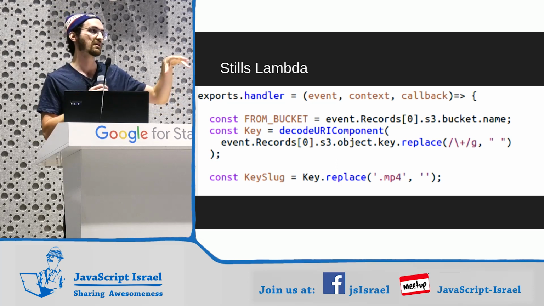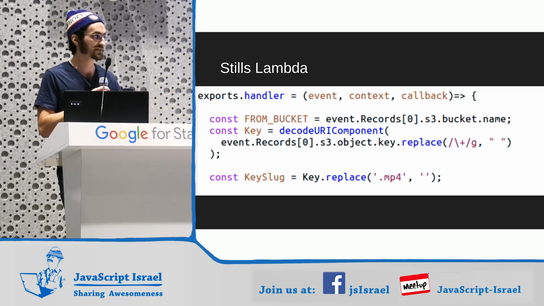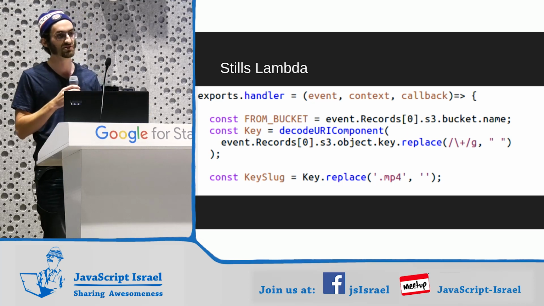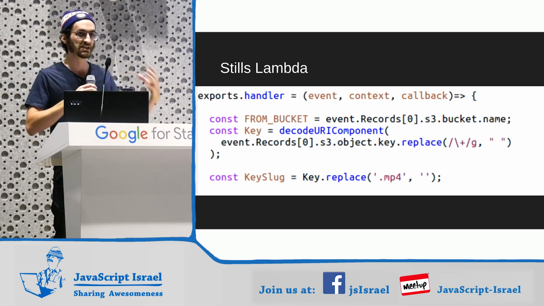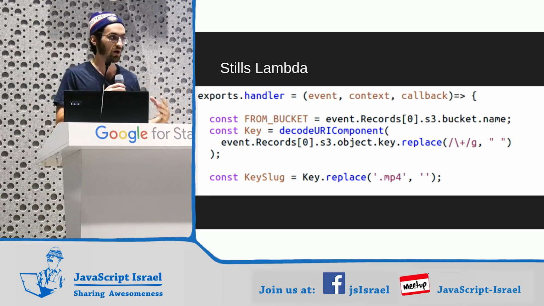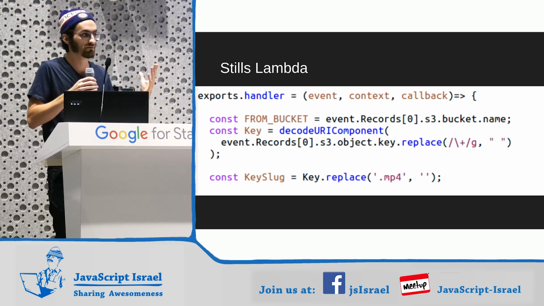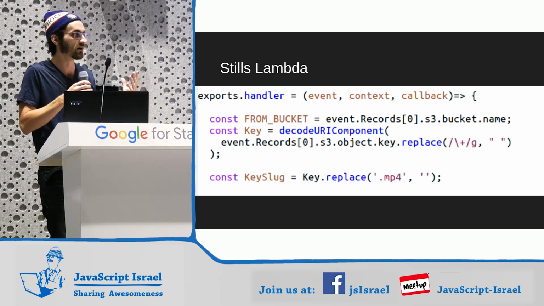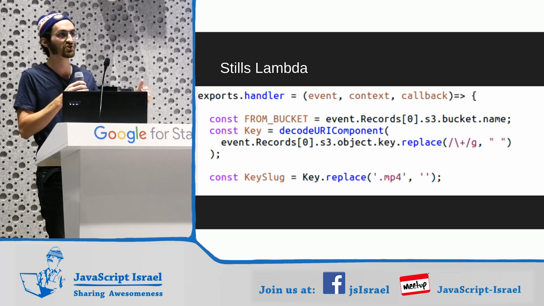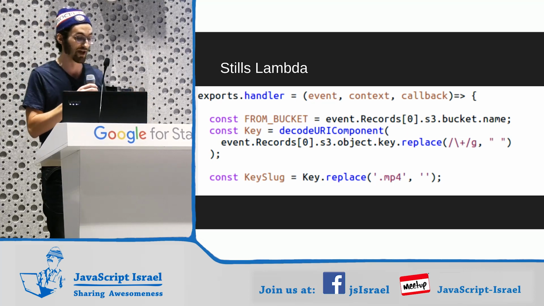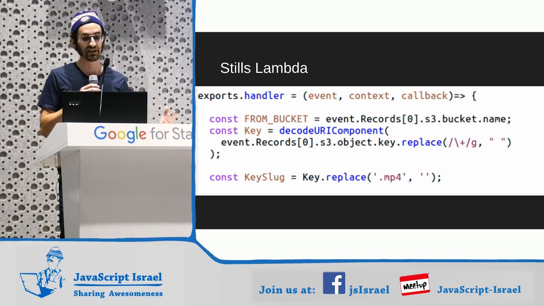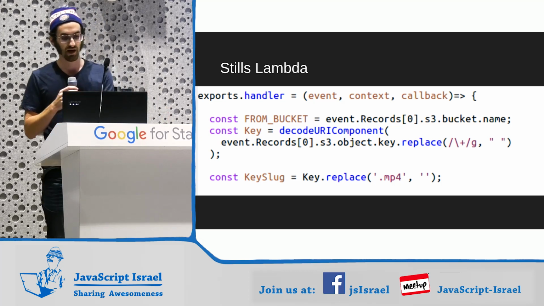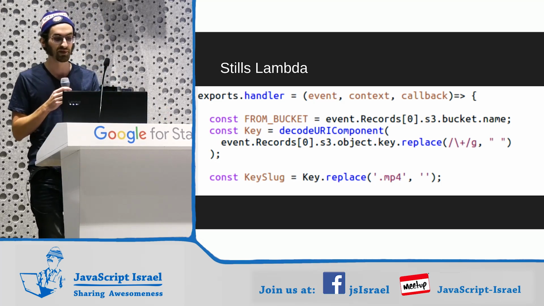Context is more like the response object from Express, where it is going to give us a series of functions we can use to succeed or send data back, anything we want, just to say that the Lambda failed, even if we don't care. It'll end up in our CloudWatch logs, which themselves can trigger Lambdas. So here, we're reading data out of the event. It's nothing too special. I think I copied most of this off of the Amazon tutorials.